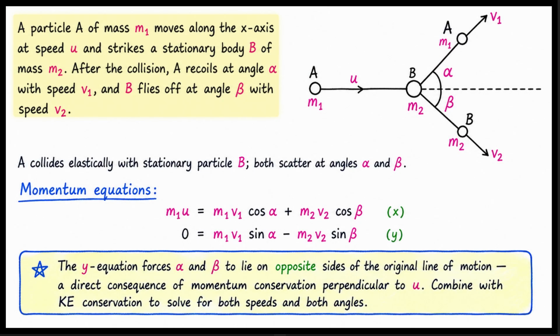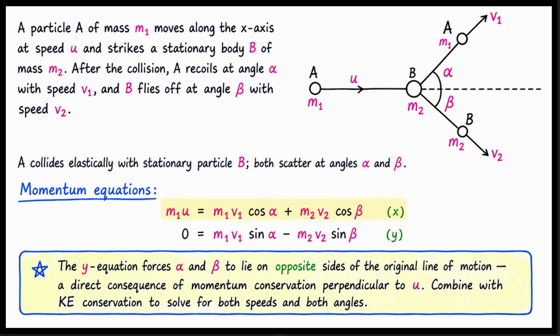Let us look at a classic two-dimensional case, an elastic collision with a stationary target. Particle I with mass m1 moves along the x-axis at speed u. It strikes a stationary body b with mass m2. After impact, particle I recoils at angle alpha with speed v1. Particle b flies off at angle beta with speed v2. We write the momentum equations.